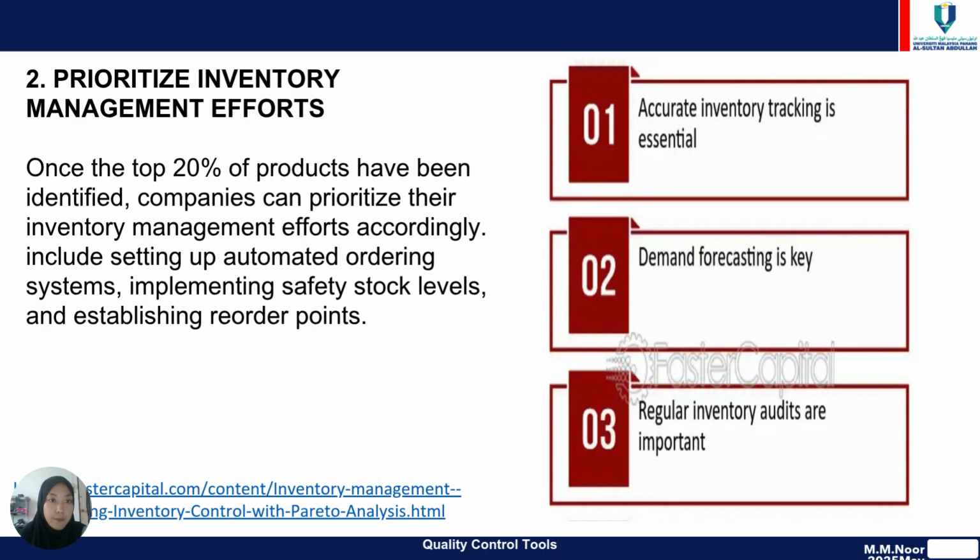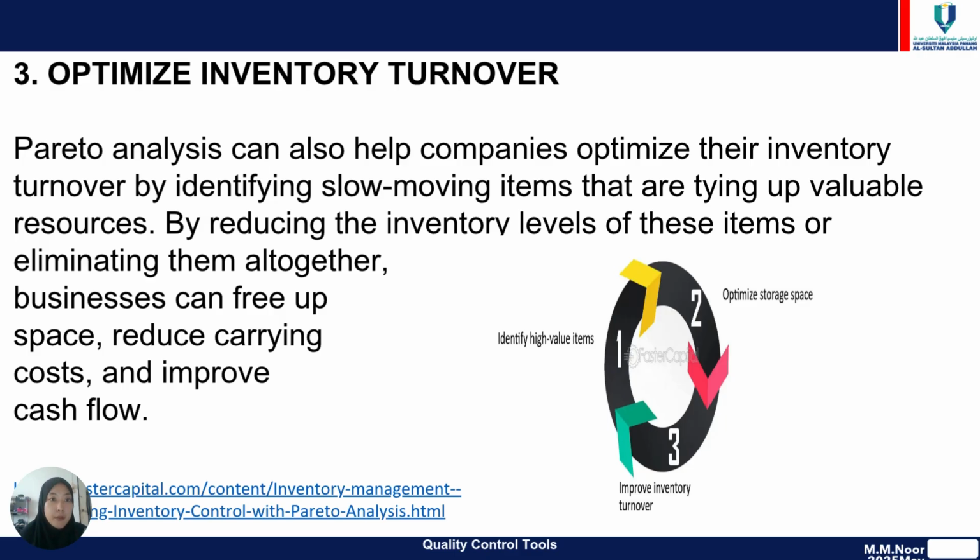And second, prioritize inventory management efforts. Once the top 20% of products have been identified, companies can prioritize inventory management efforts accordingly, setting up automated ordering systems and implementing safety stock levels and establishing reorder points.